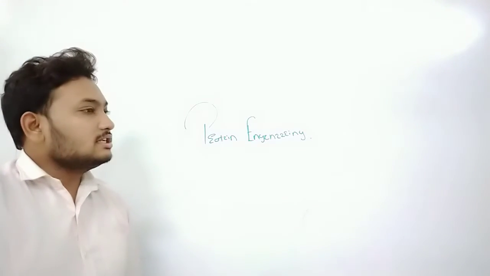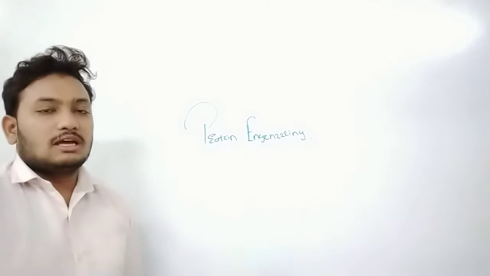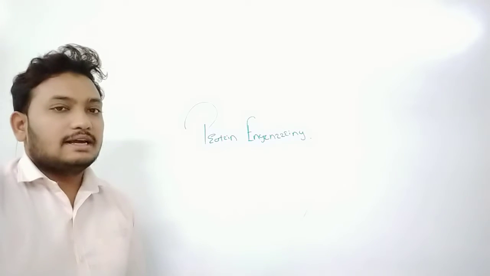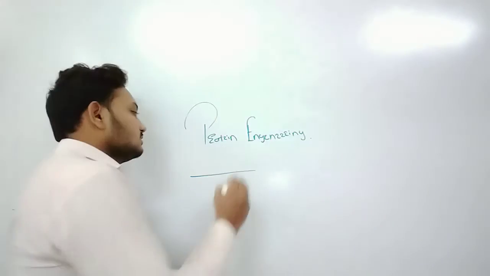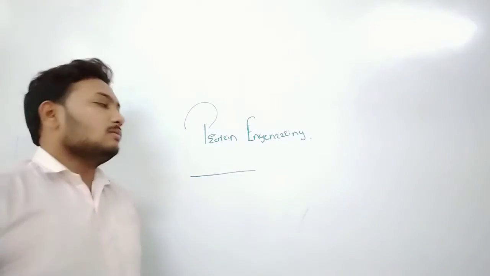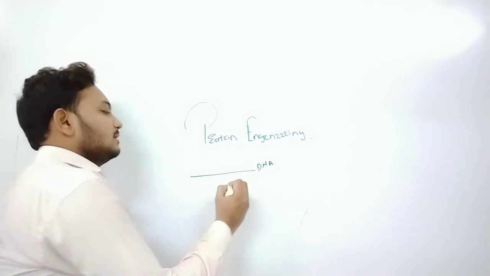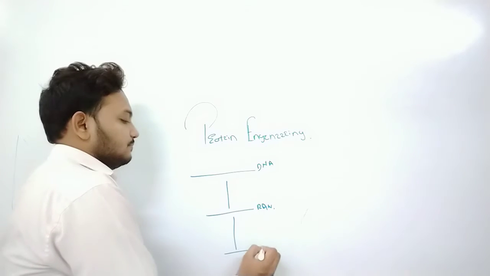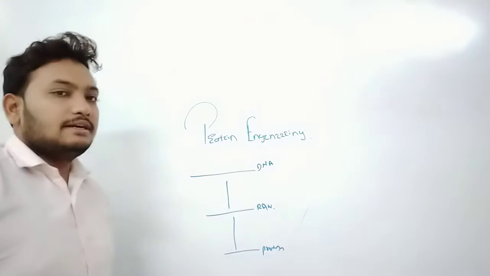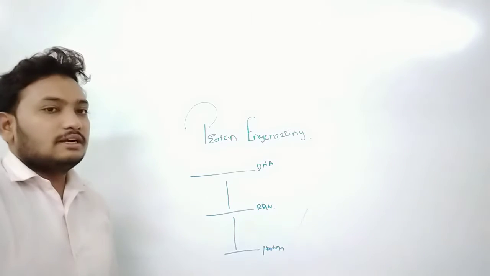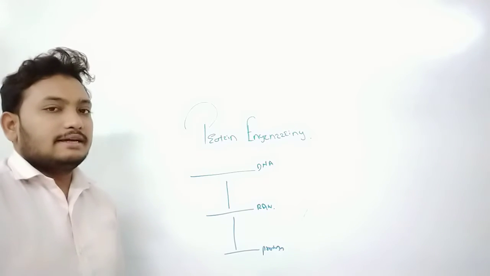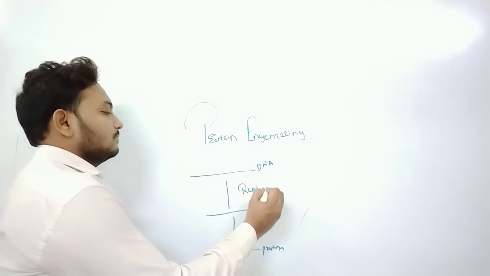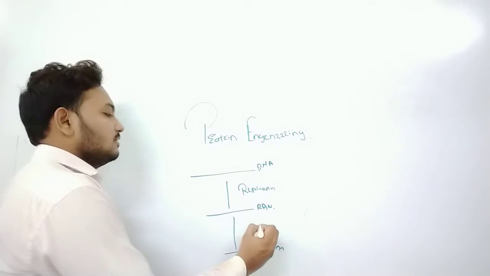So protein engineering, we know about that. The various products of gene expression are proteins. If there is a gene, you know the central dogma of protein synthesis: from DNA to RNA, and RNA to protein. First the DNA is converted into RNA, and then RNA to protein.